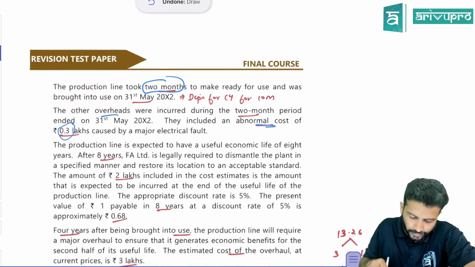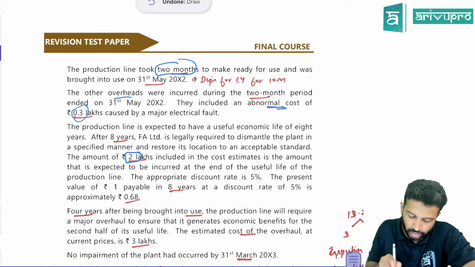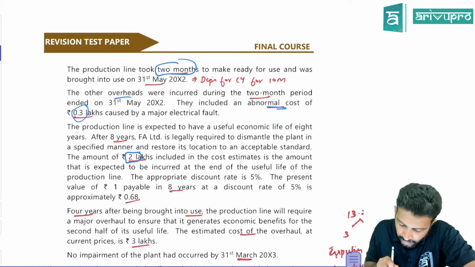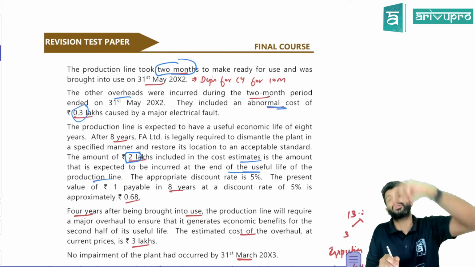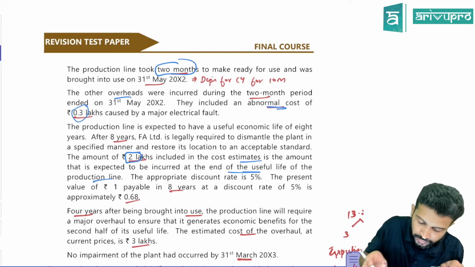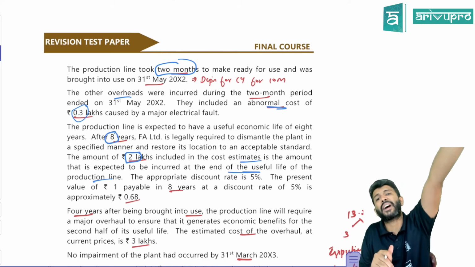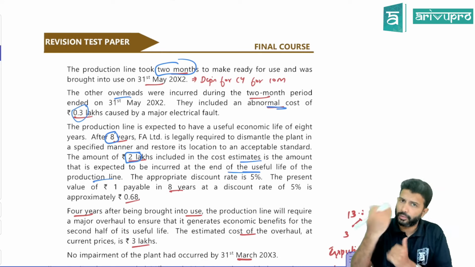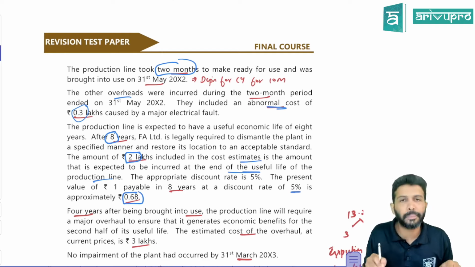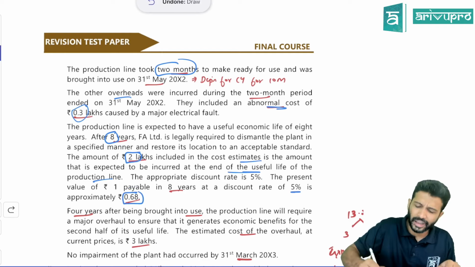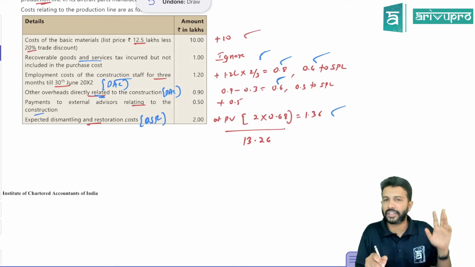They would have given a discount factor. Check here. The amount of 2 lakh DSR cost is the amount expected to be incurred at the end of the useful life of the asset, and the useful life of the asset, they've told here, is 8 years. So this 2 lakh is expenditure which you will incur after 8 years. So it's a future value. Find out present value. They've given the discount factor to be 0.68 at 5%. So 2 lakh into 0.68 you do. How much is that? 1.36. That is the present value of DSR cost which you can add.